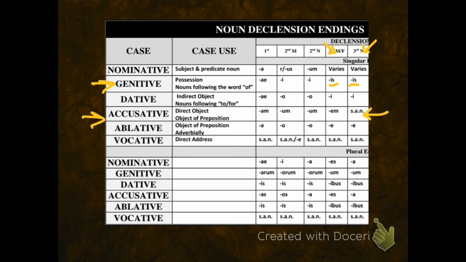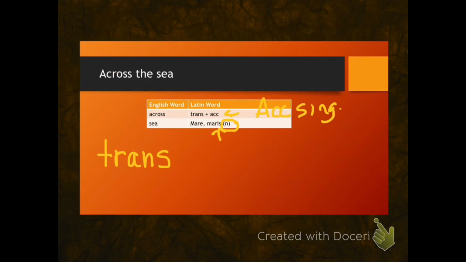And I see the abbreviation SAN, which means the same as the nominative. When I look at the nominative box, it says varies, but that confuses me. And then I remember that the nominative form of the noun is the same as the first word on the vocabulary list. So mare is not only the nominative form, but it is also the accusative singular form. And so the prepositional phrase across the sea is trans mare.